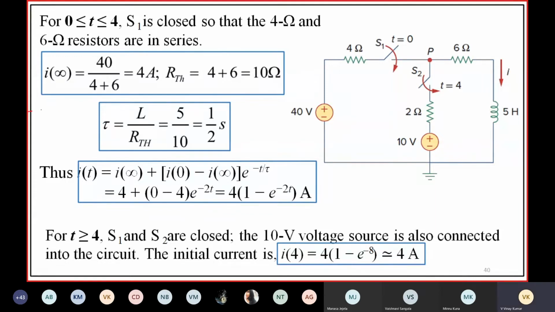So let us find the response for 0 less than or equal to t less than or equal to 4. Let us draw the circuit.